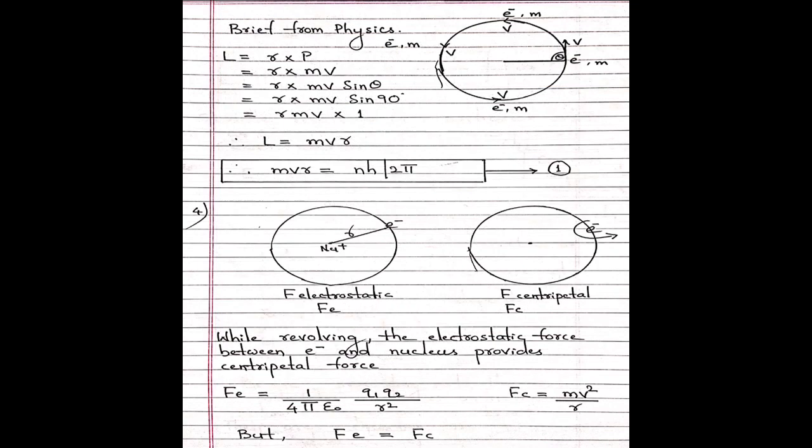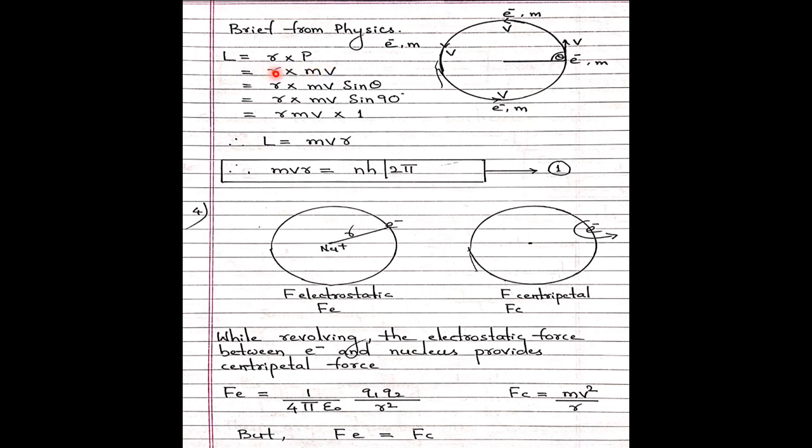Now a small brief idea from the physics. The electron revolves with velocity v, mass m, in this direction. It is taking some angle, theta, which is equal to 90 degrees. So what is L equal to? L equals r into p. What is p here? p is the momentum in physics. Please refer to the physics notes. Momentum equals m into v. All these p, r, v are vector quantities. So please discuss in physics the difference between vector quantities and scalar quantities. So L equals r m v.